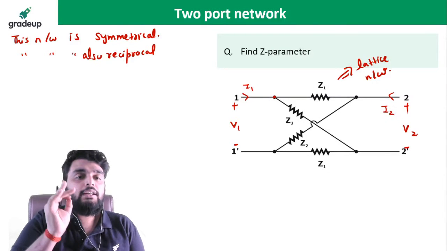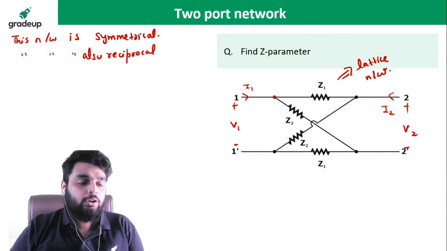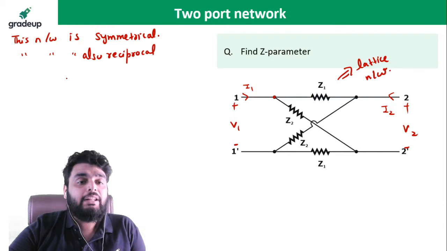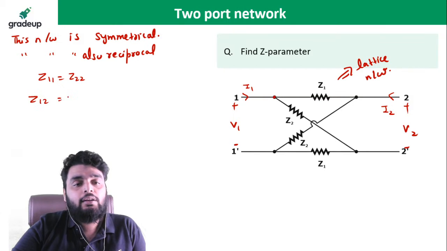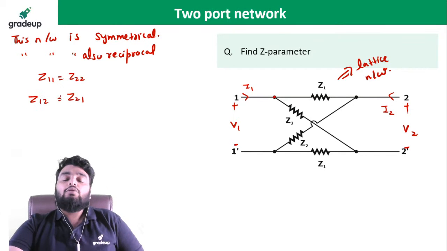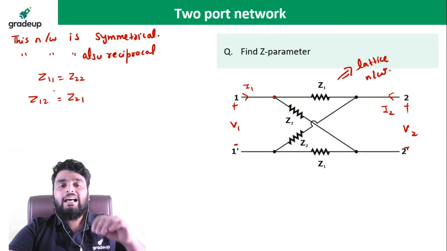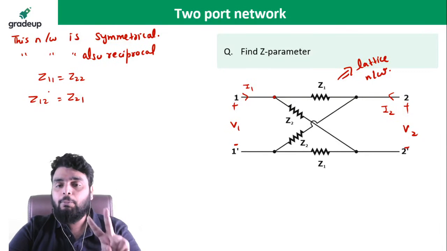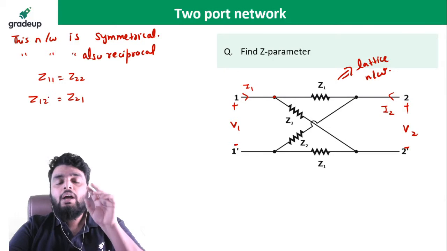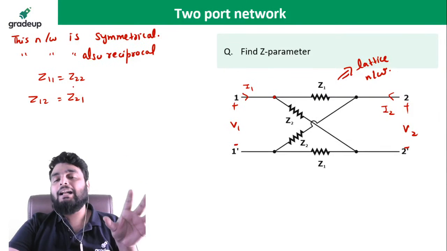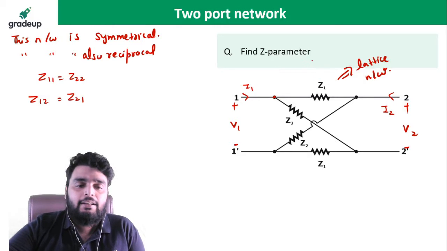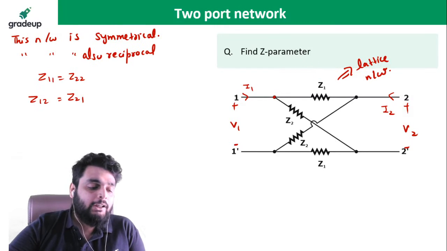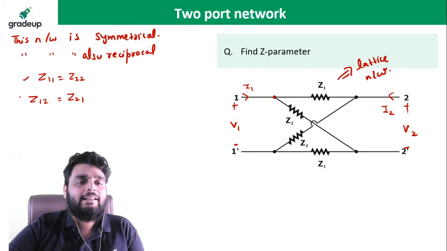So if you know this is a reciprocal network, then you already know that Z11 is equal to Z22 and Z12 is equal to Z21. This you already know, yes or no? It means I need to find out only two elements, then I can find out the whole Z parameter. Got my point? So right now I am taking it as a complex network and I will find out only Z11 and Z12.